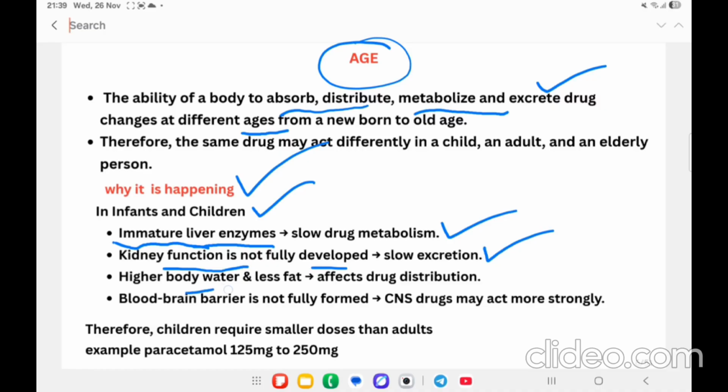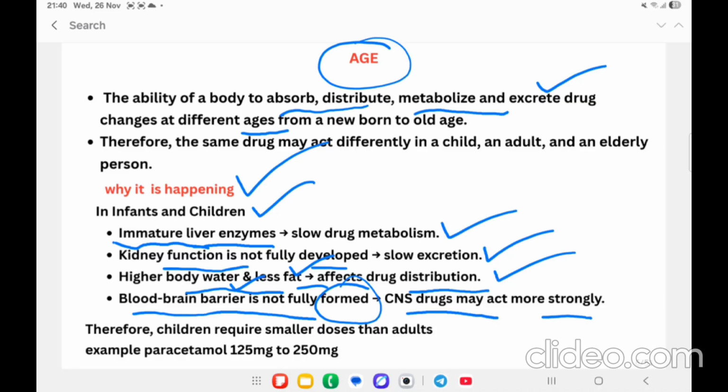In children, there is more body water but less fat, which is going to affect the distribution of the drug in the body. Then the blood brain barrier is not fully or completely formed, which is going to affect the CNS drugs. Therefore, the children require smaller doses as compared to the adults, like paracetamol 125 to 250 mg.